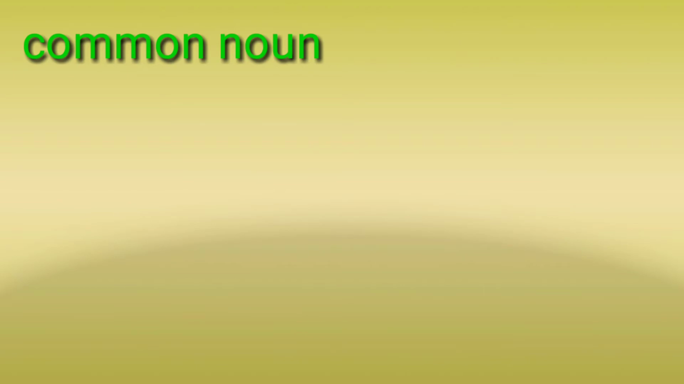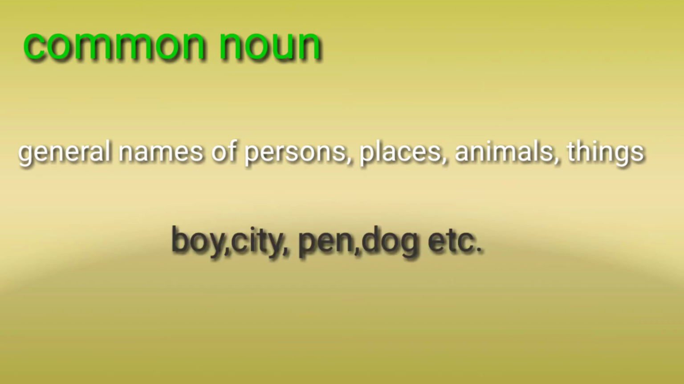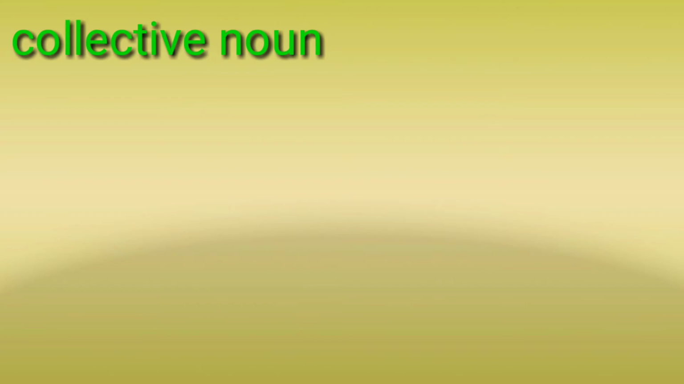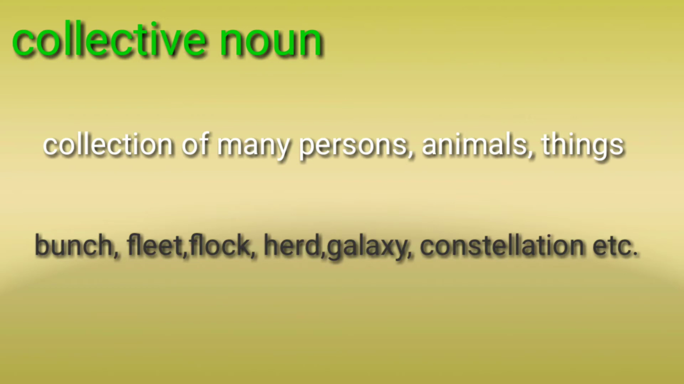Second, common noun. It denotes general names of persons, places, animals, and things. For example, boy, city, pen, dog, etc. Third, collective noun. Collective noun denotes in one word a collection of many persons, animals and things. For example, bunch, fleet, flock, herd, galaxy, constellation, etc.